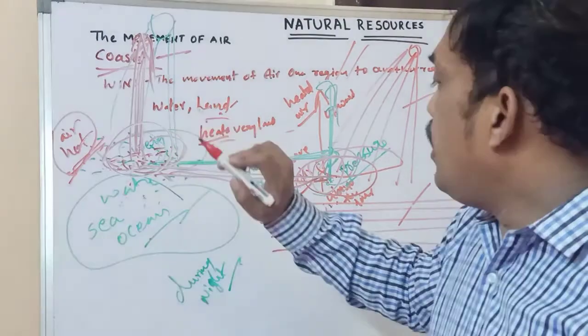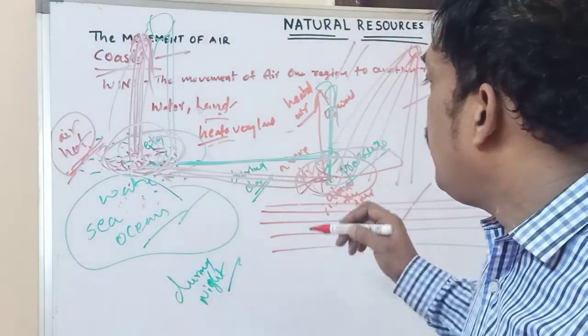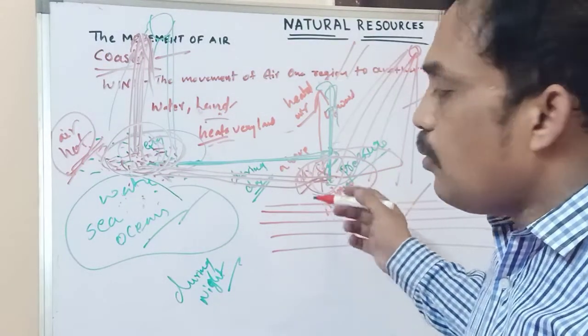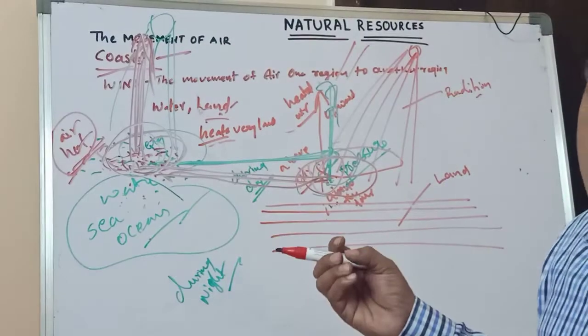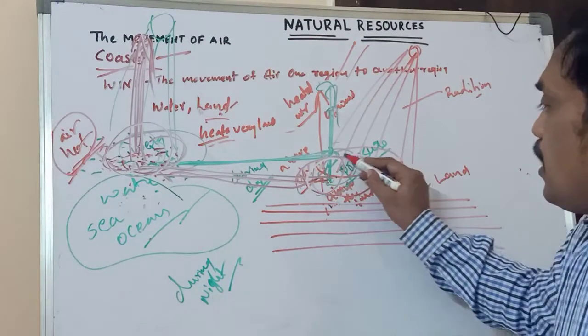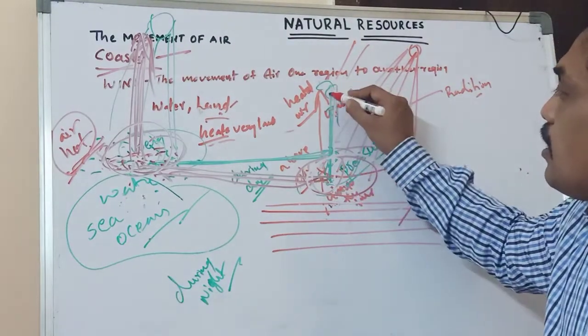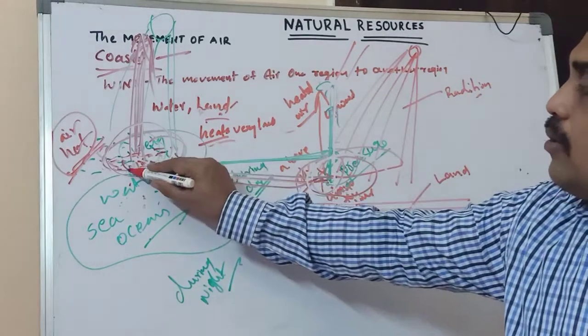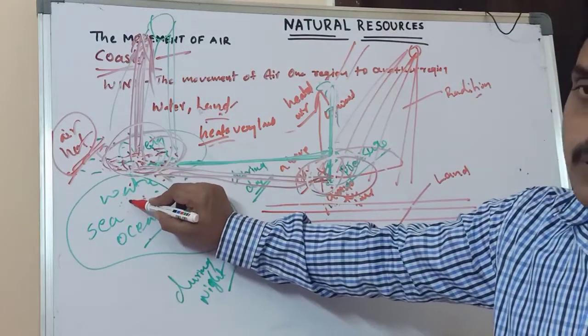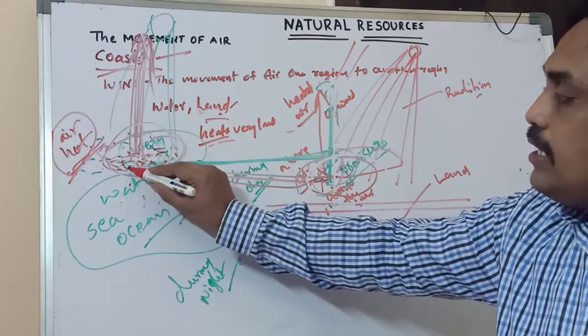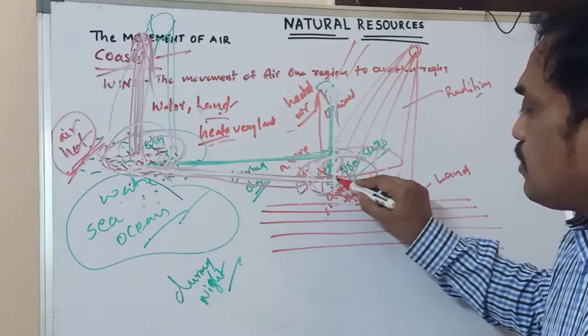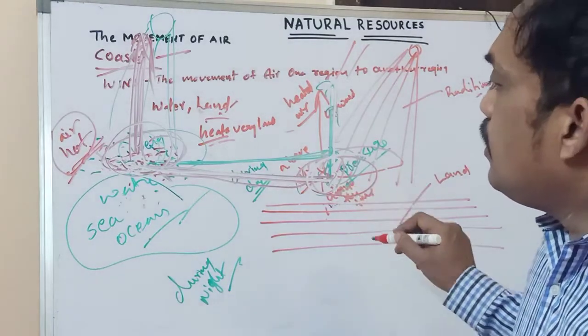And during daytime, what happened? Here the land absorbs whatever heat or temperature very fast, so the air above it is heated very fast and moves upward. The water absorbs heat very slowly, so cool air is there. The cool air moves this way during daytime, from sea water to land. You can call that the sea breeze.